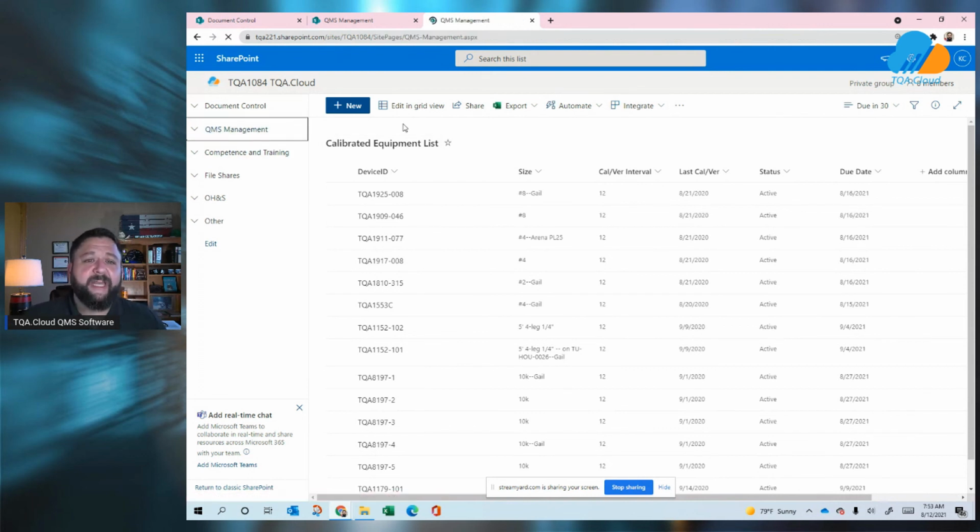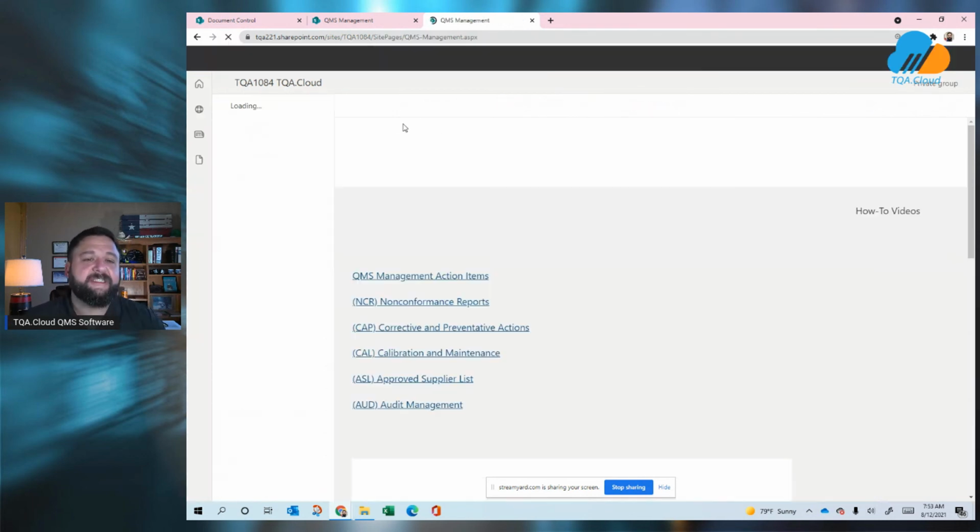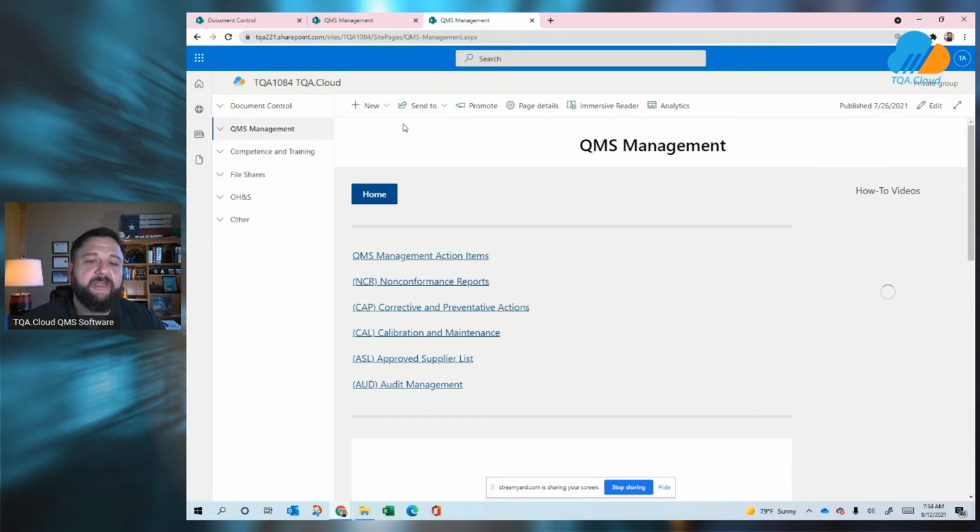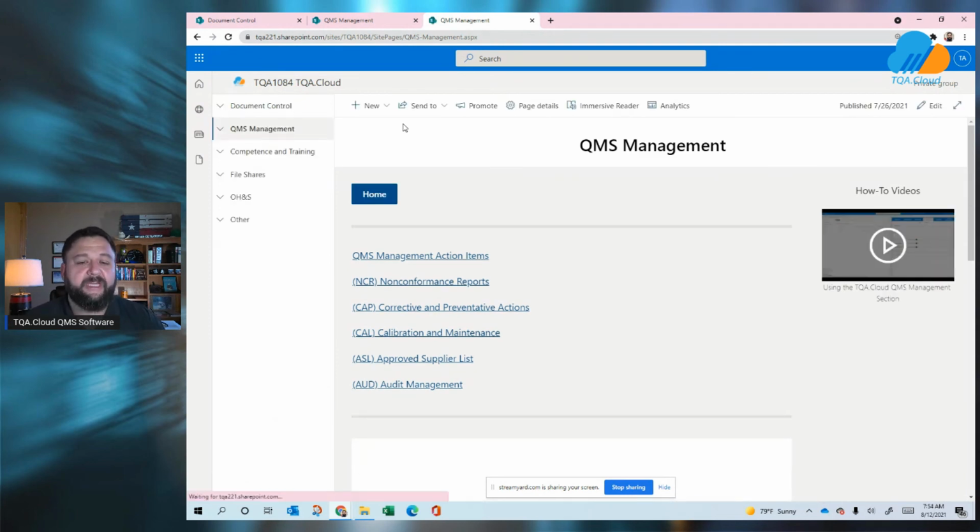So QMS management is built out just as it says. These are the tools that you need to manage your quality management system.